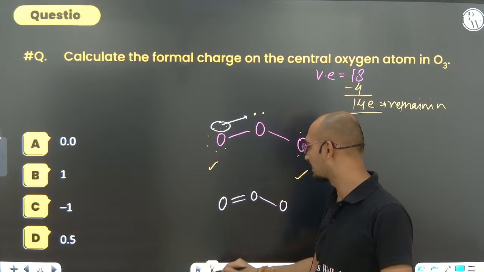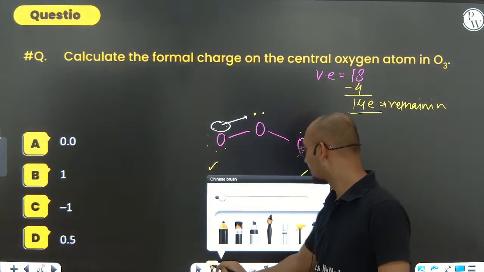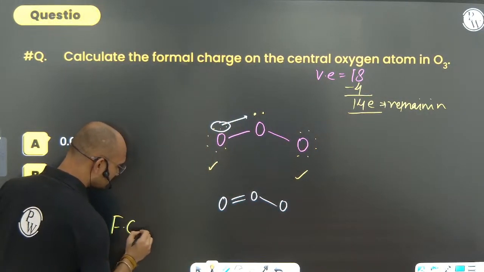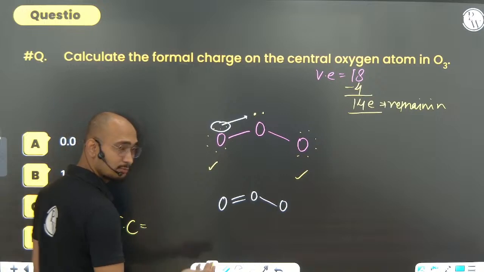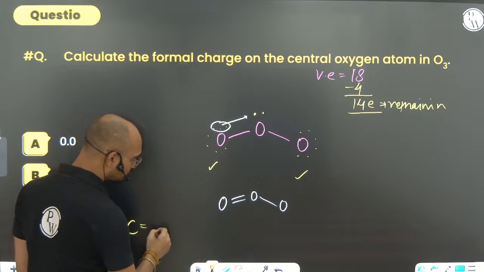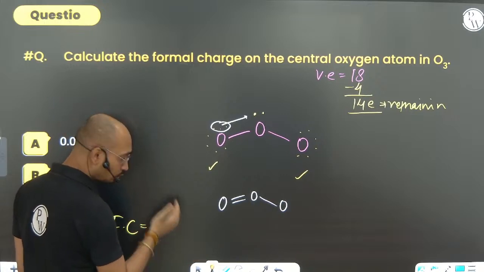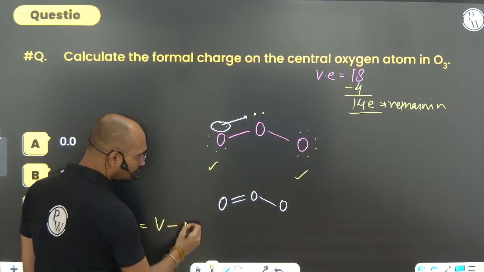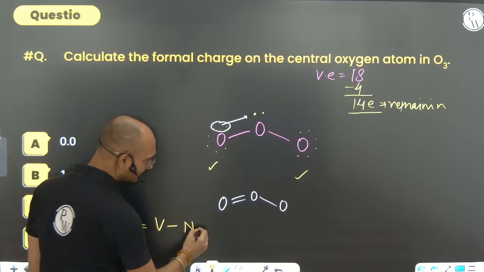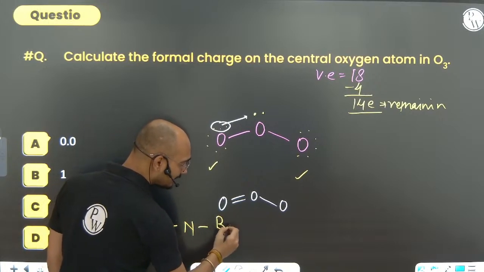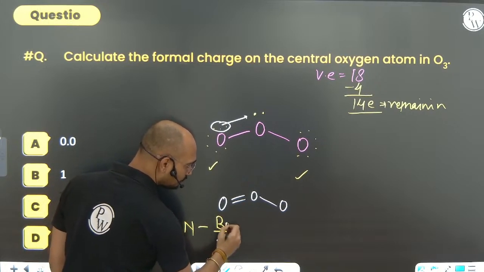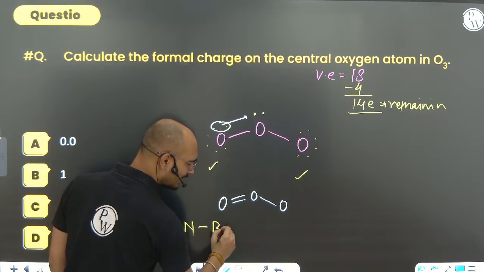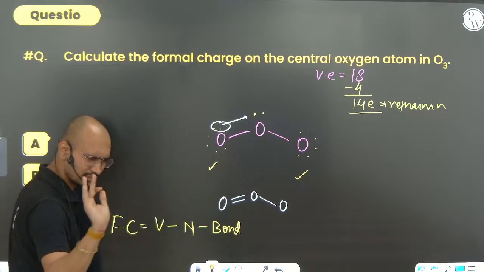It will be looking something like that. But what will be the formal charge? Formal charge is given by valence electrons minus non-bonded electrons, V minus N, minus bonded electrons divided by 2. Or we can directly say minus the number of bonds. That is okay, not an issue.